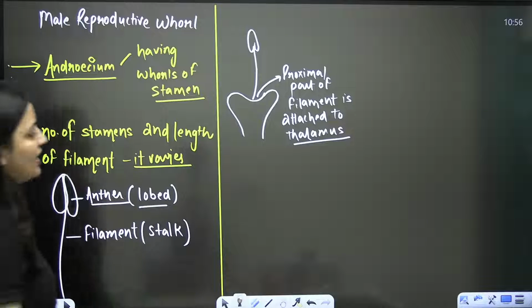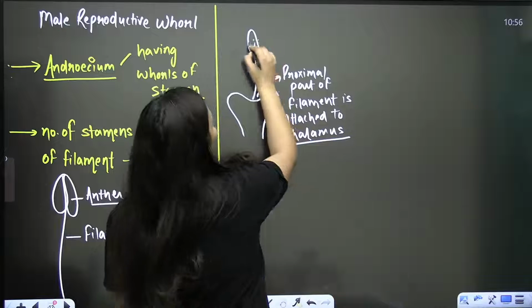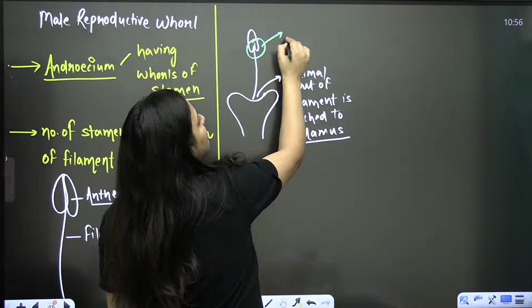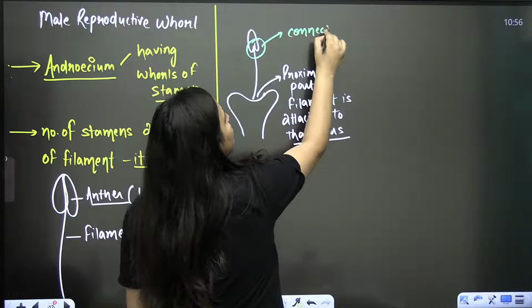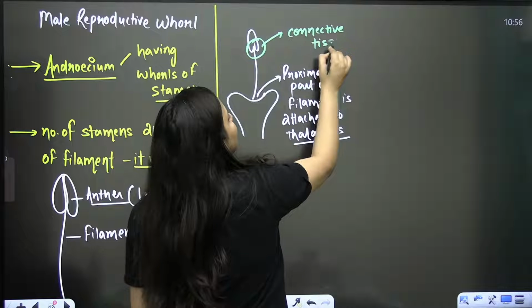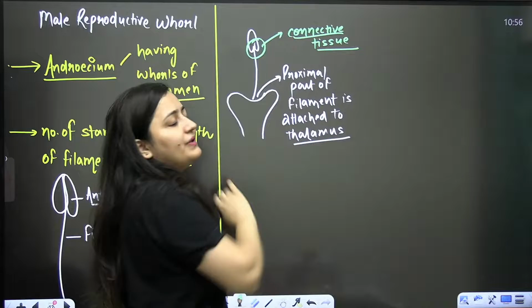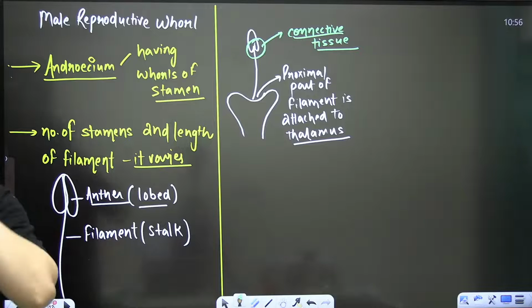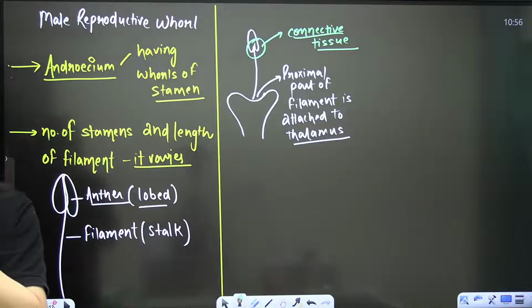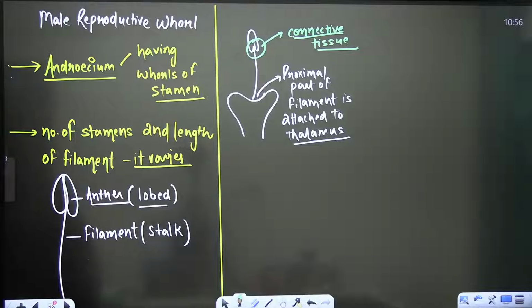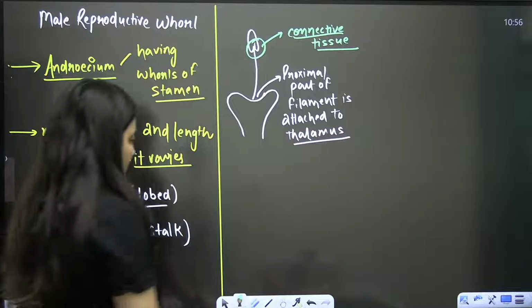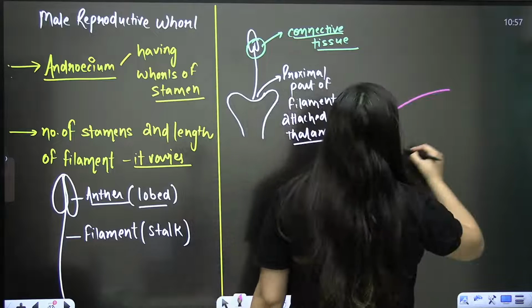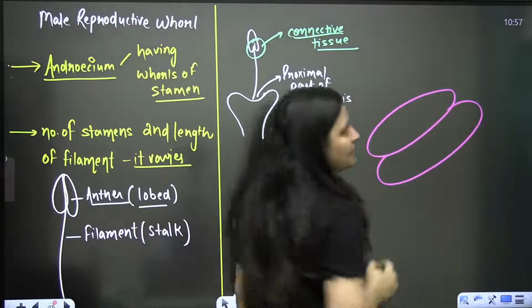When it comes to the attachment of the anther and filament, they have the connective tissue here. Mainly we need to understand about this anther, about its internal section as well. Fine, bache? Now when we talk about this anther in a typical angiosperm, like we consider the example of Capsella, shepherd's purse,